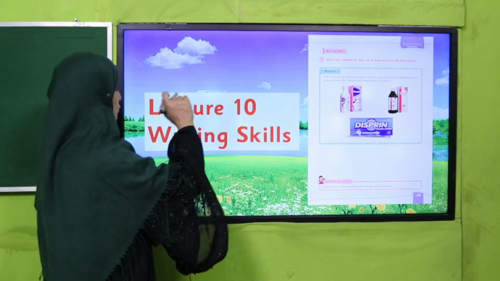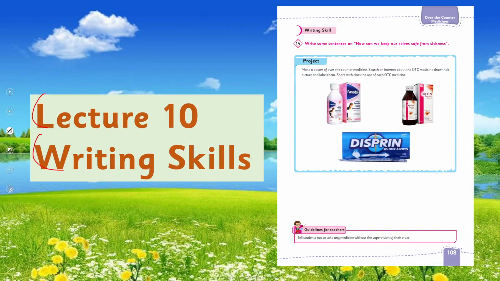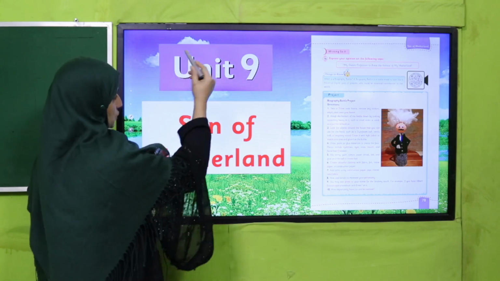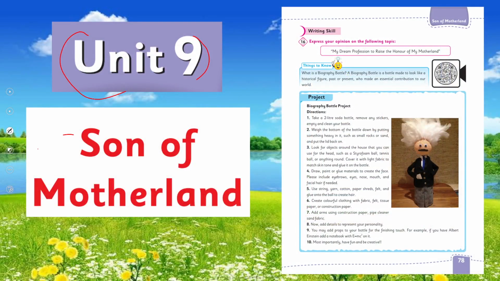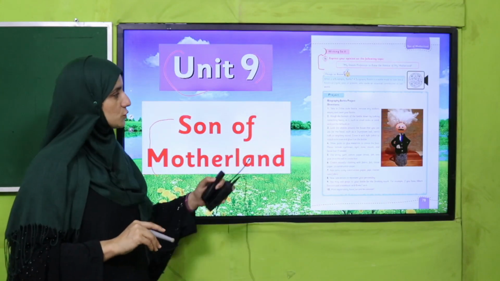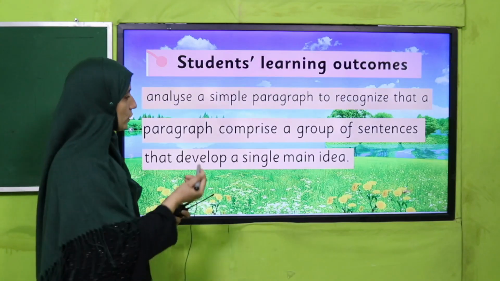So what we will learn today in our lecture number 10, we will learn about writing skills. We will learn how we can develop a paragraph. Before, in English for grade 5 in unit number 9, Son of Motherland, my dear students, we have already learned how we can write a paragraph. I hope you remember it. If you do not, you can watch this video lecture again. And today we are going to learn further.